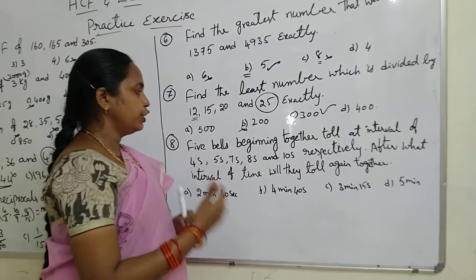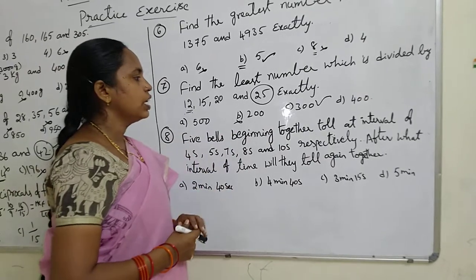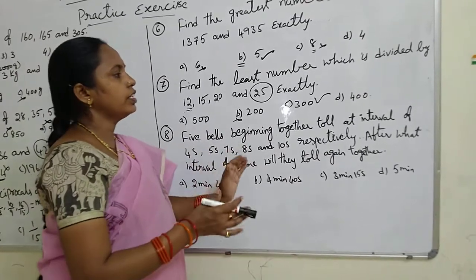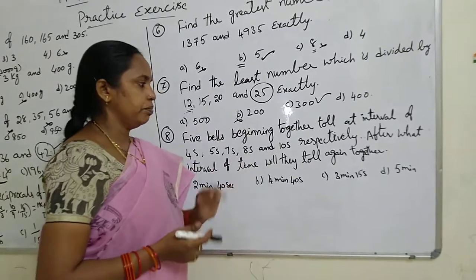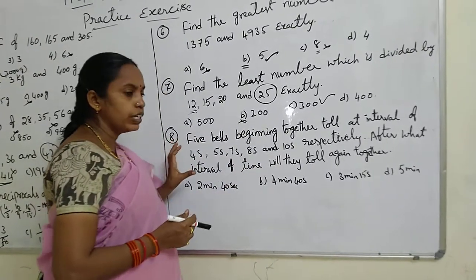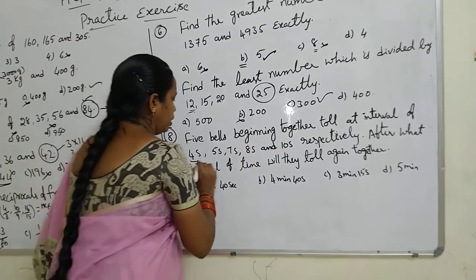But this is a continuous process. In this process, they all toll together at some time. After what interval of time? That means we have to find the LCM of these.